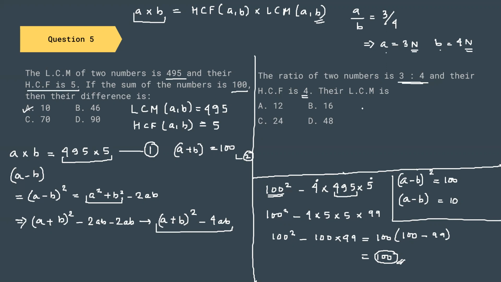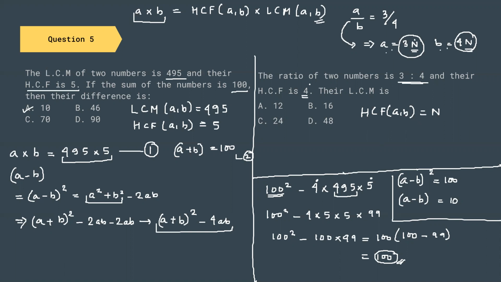So I can write that HCF of A and B is n. Think again. They are saying that the ratio of A and B is 3 by 4, so A by B equal to 3 by 4. This can be written as A equal to 3n and B equal to 4n. From these two numbers, I can see that the largest number that can divide A and B is n. So the HCF of A and B is n.